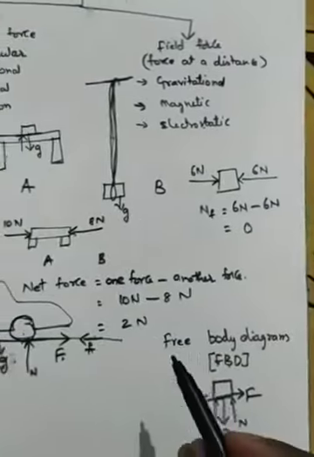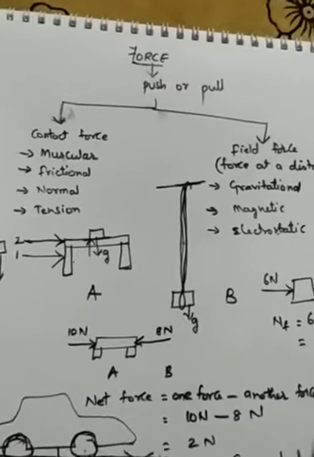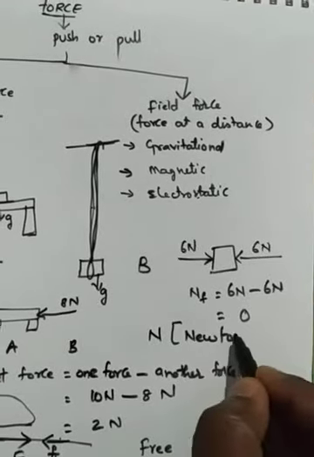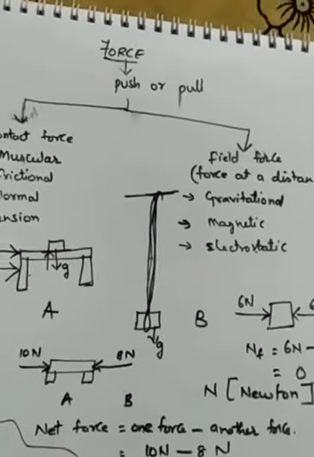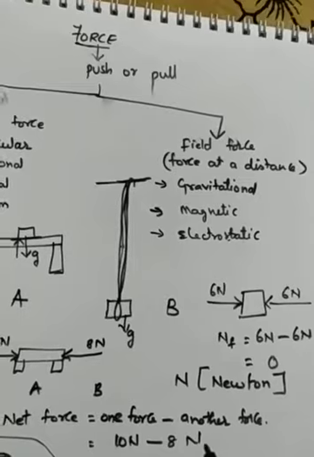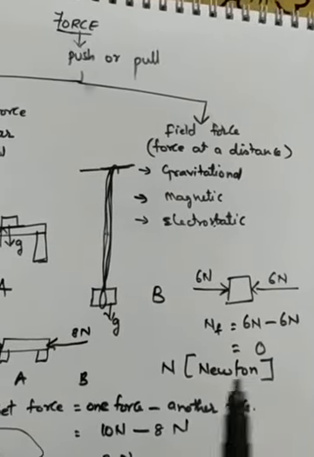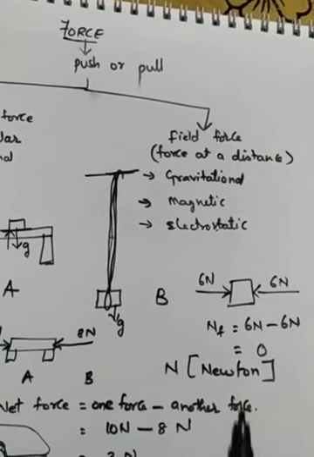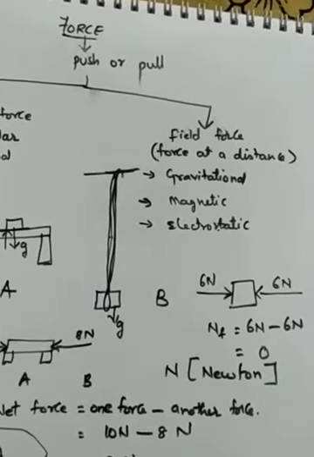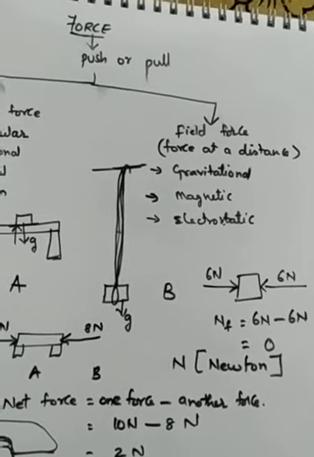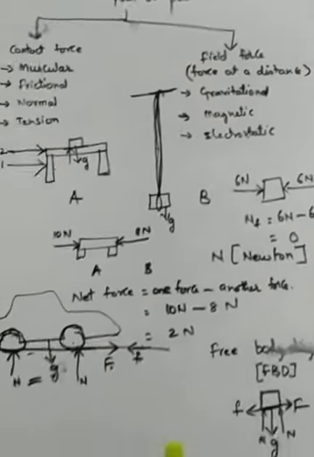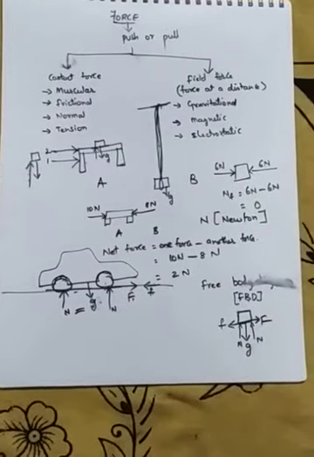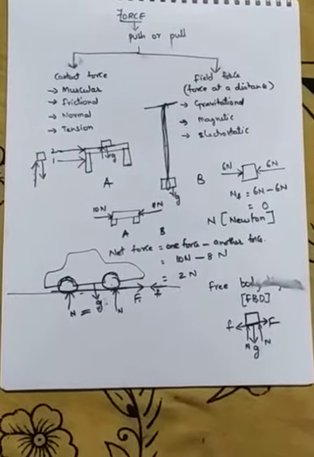Why am I using N everywhere? N means Newton, the name of the scientist, because he is the person who first found all this. So on behalf of his name, this unit is given as Newton's N. Is it clear, children? Everybody? Any doubt till here? Now you understood net force and free body diagram? Yes?